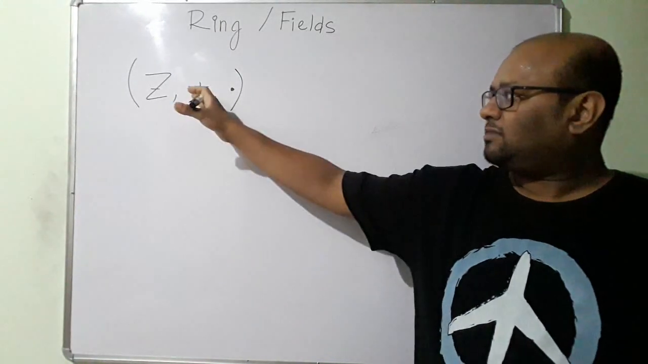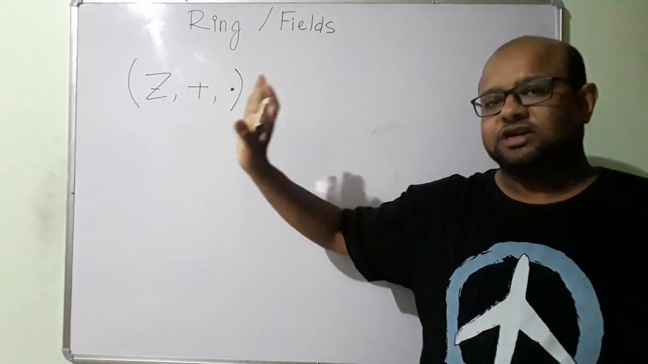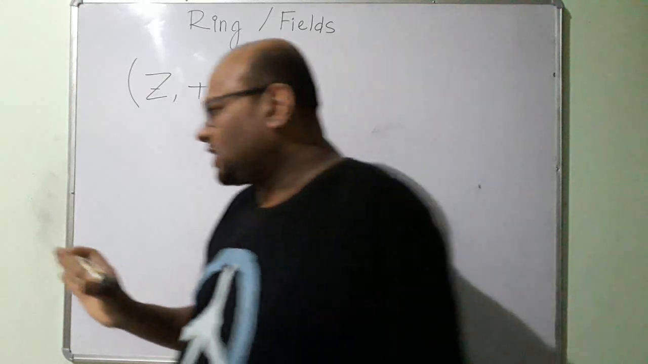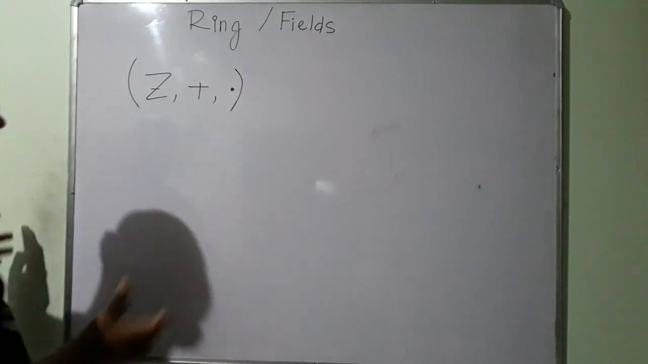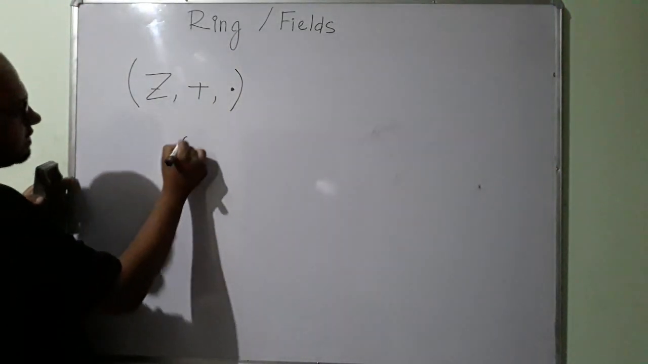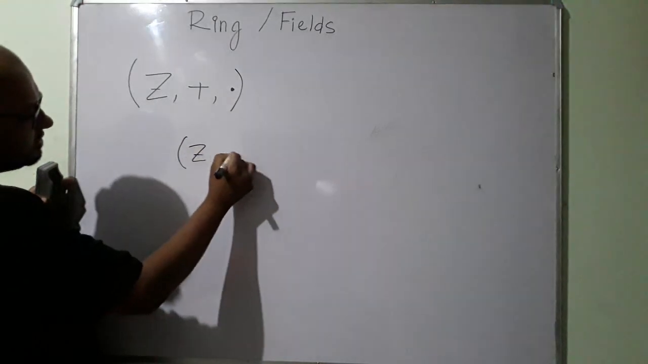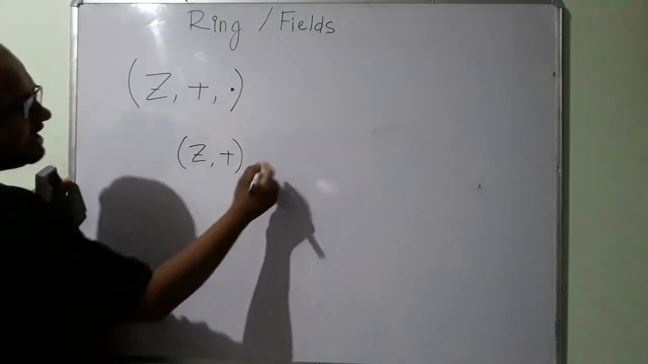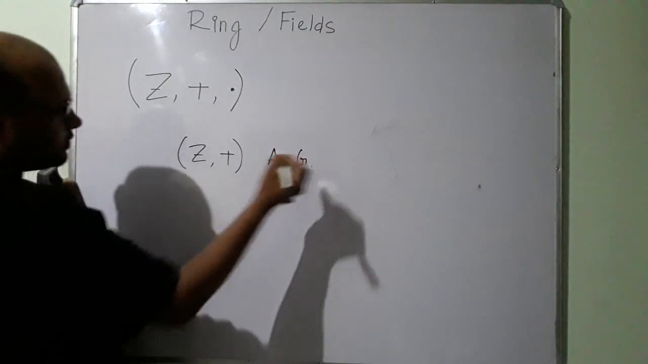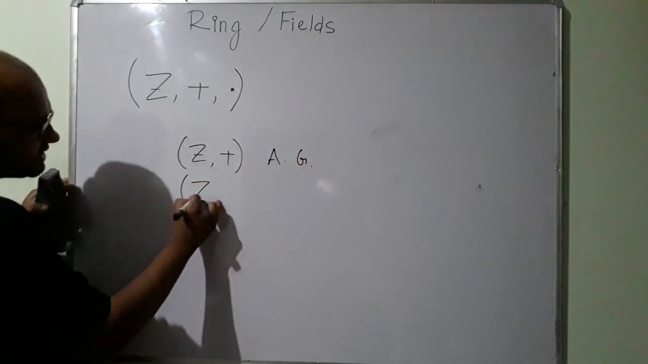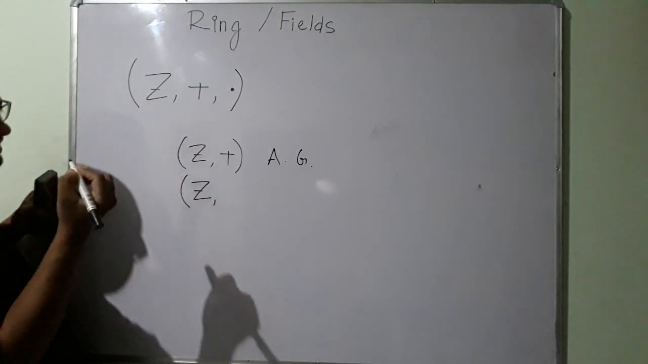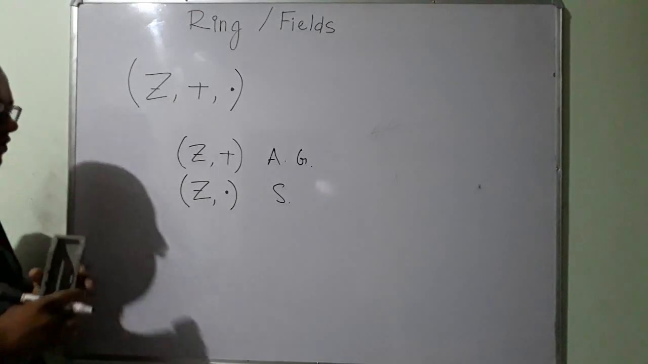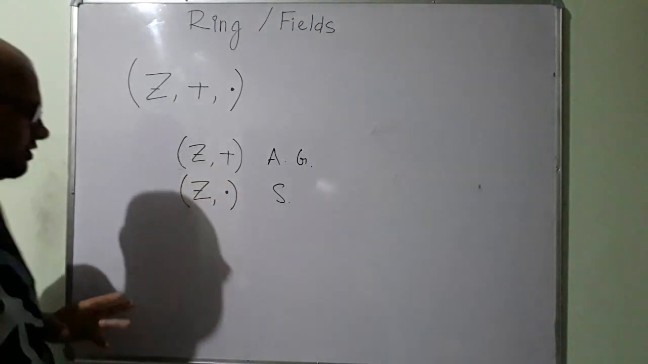So here my first operator is addition, and the second is multiplication. Instead of cross I am writing dot. Don't be confused about this. We have figured out in our last class that Z, the set of integers under addition, is an abelian group. We have also figured out in our last class that the set of integers under multiplication is a semigroup.